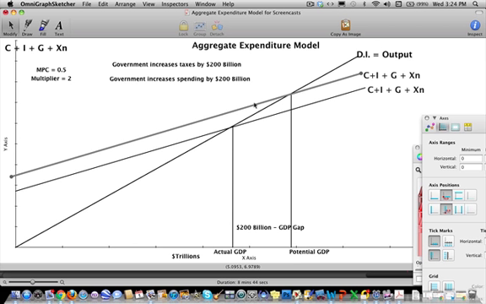Obviously this mathematical logic works in reverse too. If we have an inflationary gap, the government will want to decrease taxes and decrease government spending, and then you would get basically the reverse effect.